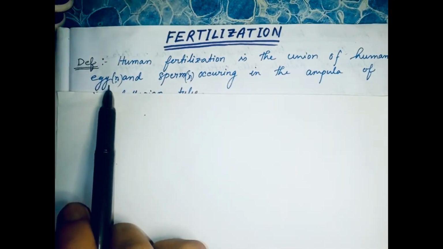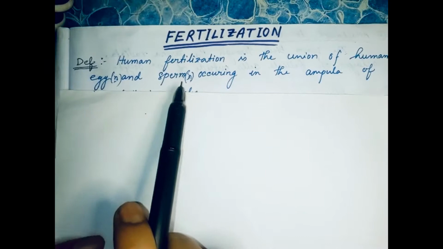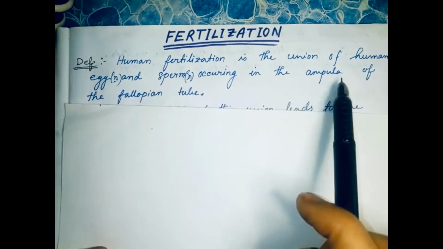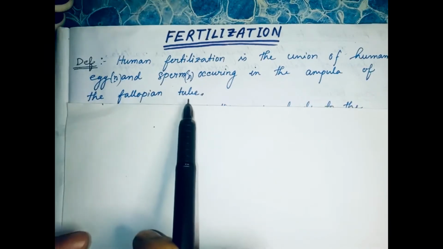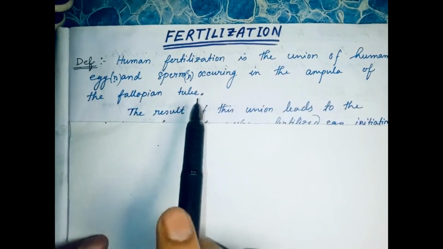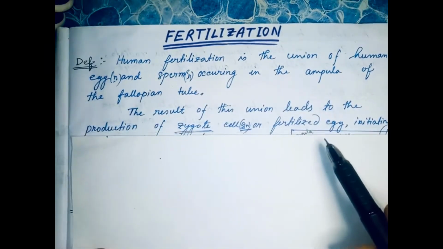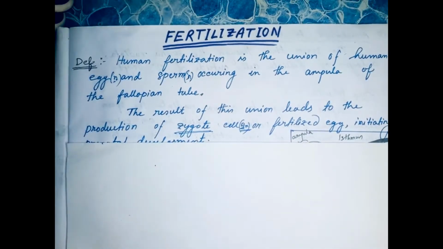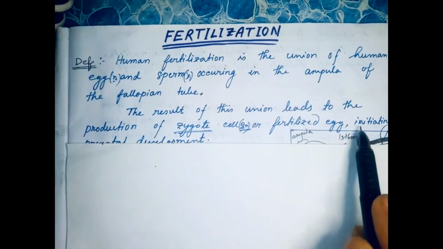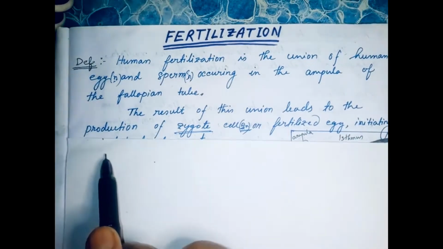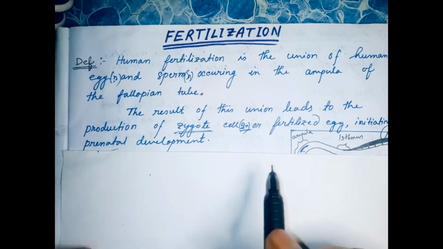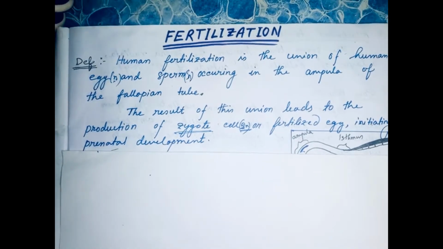Egg is the female reproductive cell and sperm is the male reproductive cell, which are haploid in chromosome number, occurring in the ampulla of the fallopian tube. Later we will see where the ampulla is located. The result of this union leads to the production of a zygote, which is a diploid cell, or fertilized egg, initiating prenatal development. So this is the basic definition of fertilization.